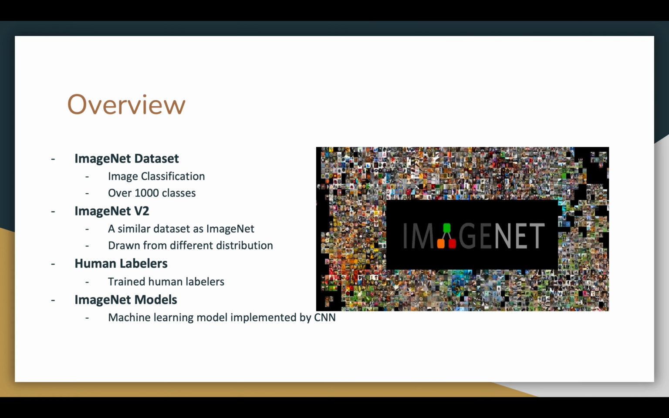Second, the ImageNet V2 dataset, a similar dataset to ImageNet while exhibiting a different distribution. Third, the human labelers. In this paper, 5 labelers denoted A, B, C, D, and E are trained to complete the classification task to compare performance with models. And finally, the trained model, which is a convolutional neural network in this paper.